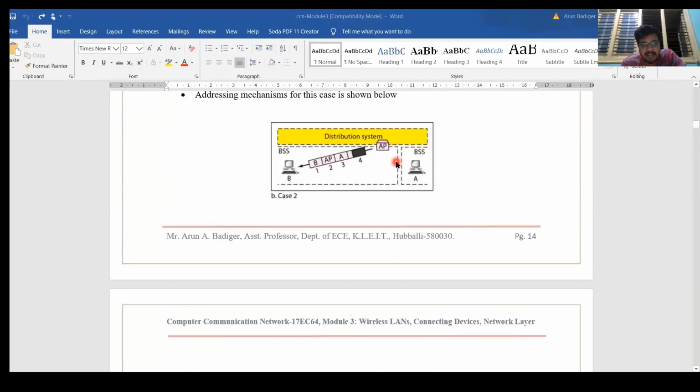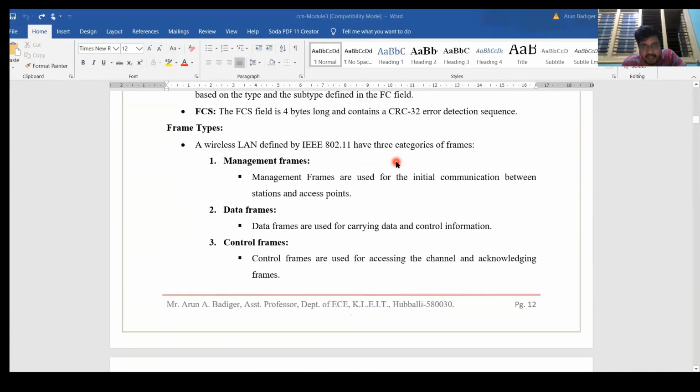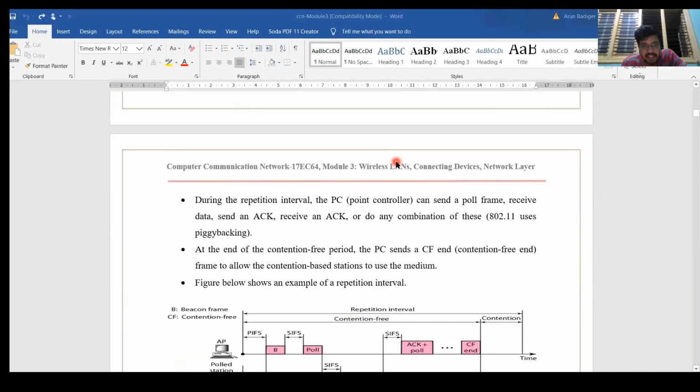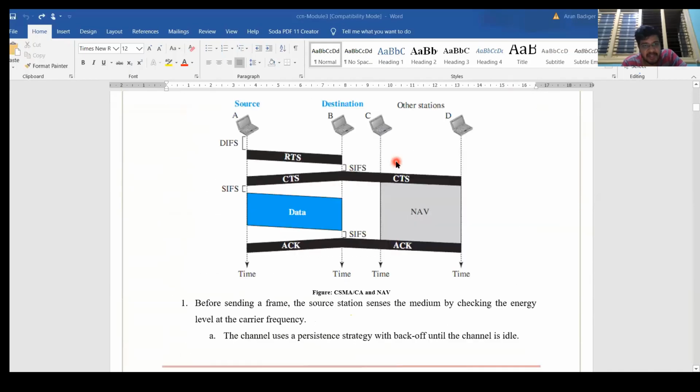That diagram is here, the same thing which I explained just now. We send RTS, and this clear to send is sent to all of them. Once this CTS is received, they set NAV and will not do communication.